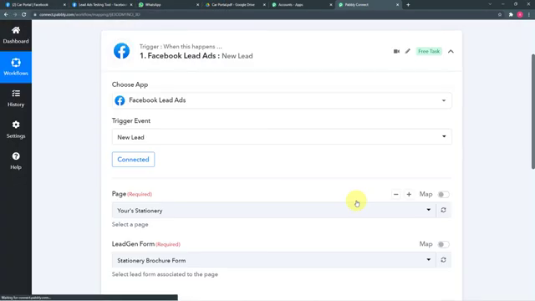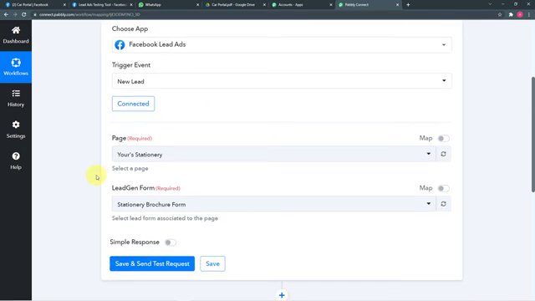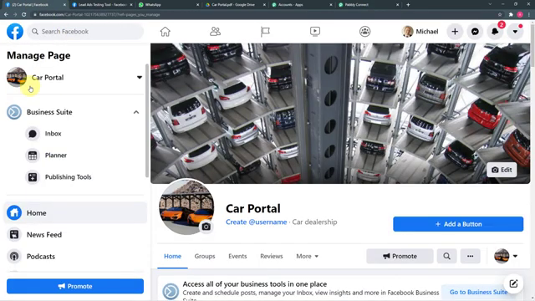Okay, so you can see the authorization is successful here and it started showing connected. That means we are connected with Facebook lead ads. Now it is asking on which page you are running the Facebook lead ads. It is asking for the page's name. Our page is this, the name is car portal.